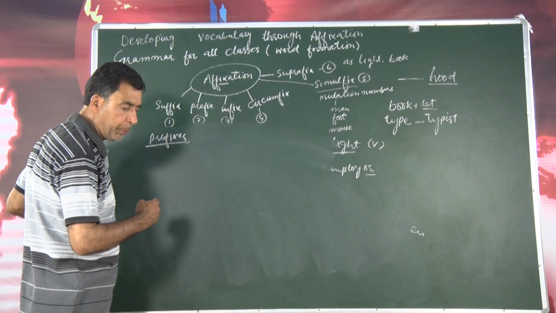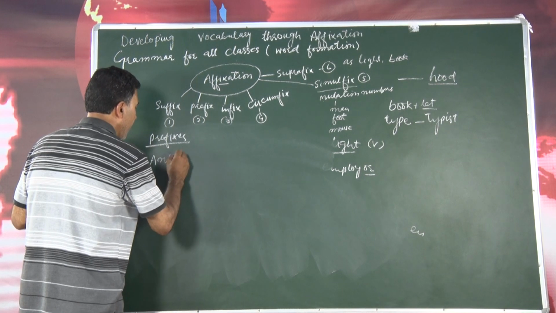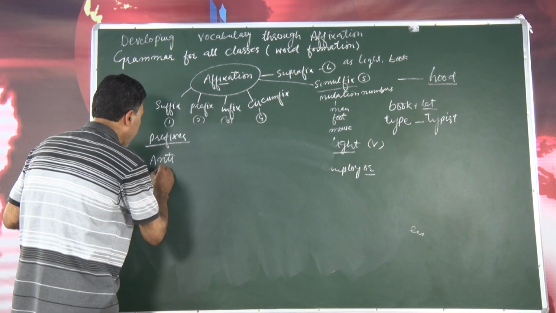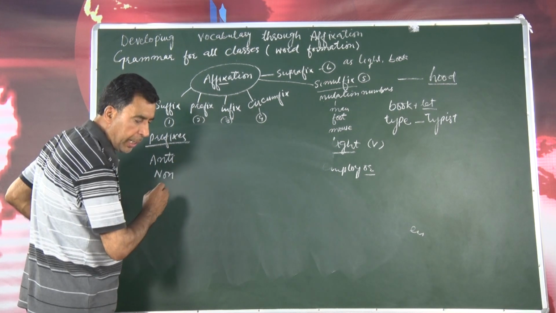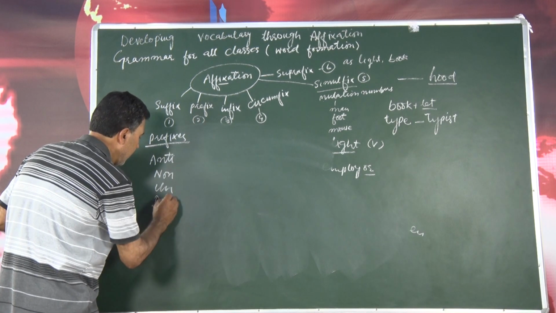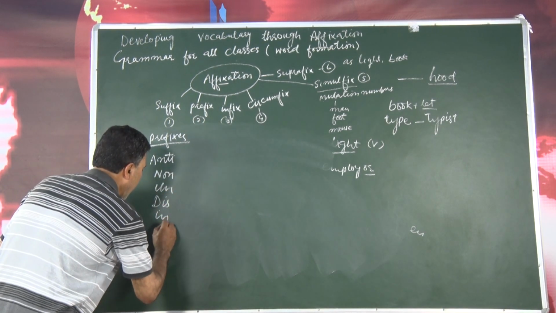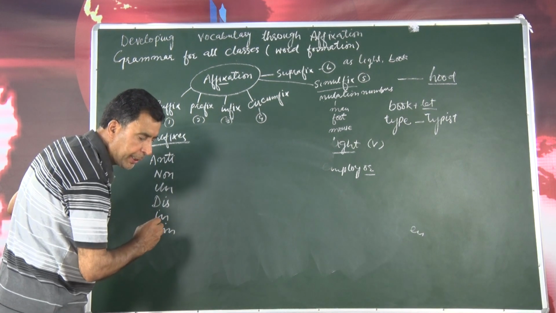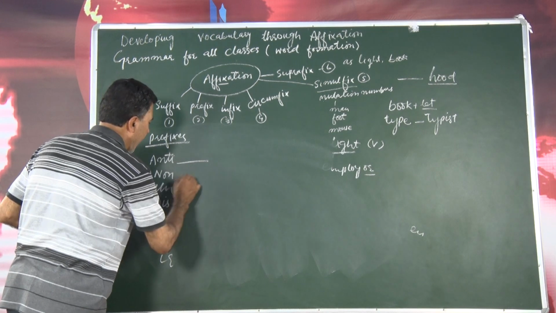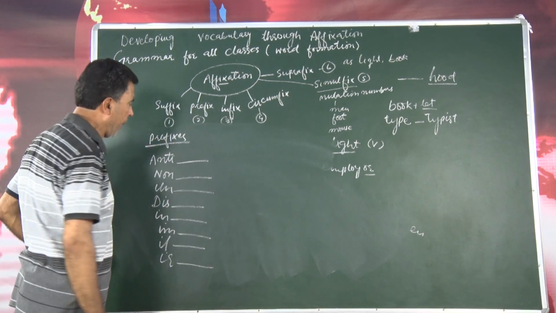Antonyms you say, negative prefixes. These are, we add ANTI, I will write because time is limited, anti, then NON, non, UN, un, DIS, dis, IN, I will write here IL, IR. Then here we have to add the root words to these to form antonyms and opposites.